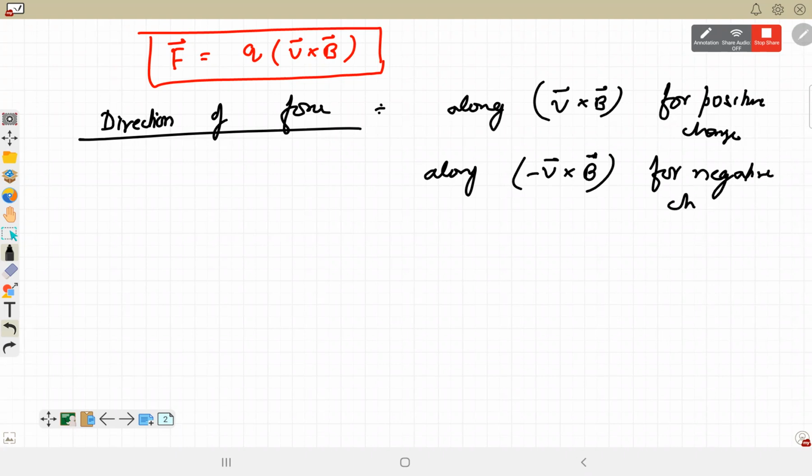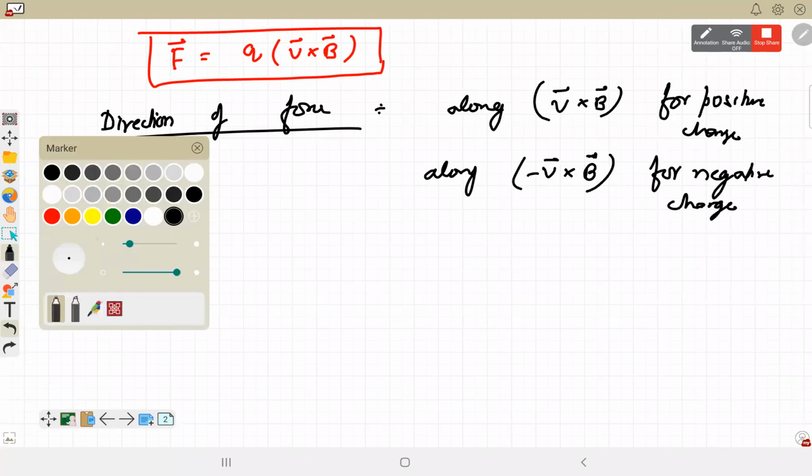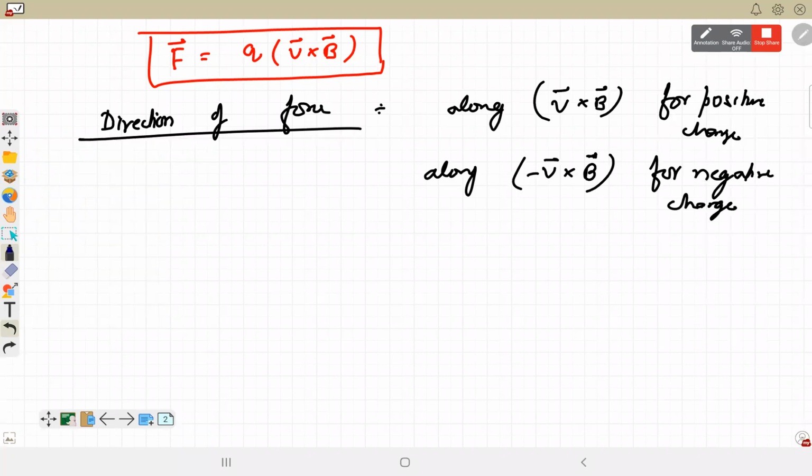So at the end, again, I will show this on the board. Let's first finish this concept. So first is by using the right hand rule. Second is by using Fleming's left hand rule. Fleming's left hand rule we use for finding the direction of magnetic force.